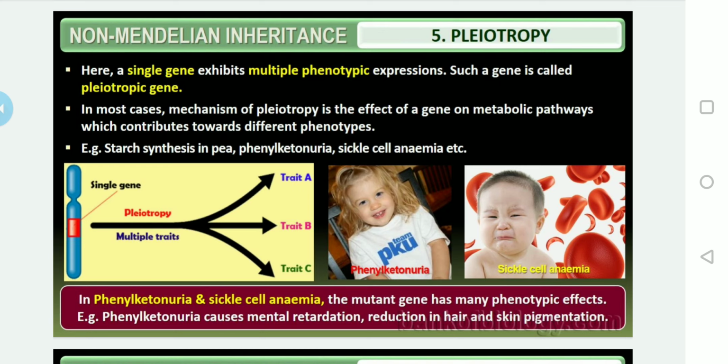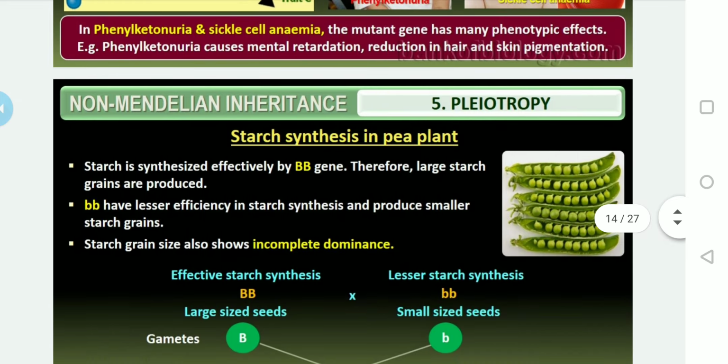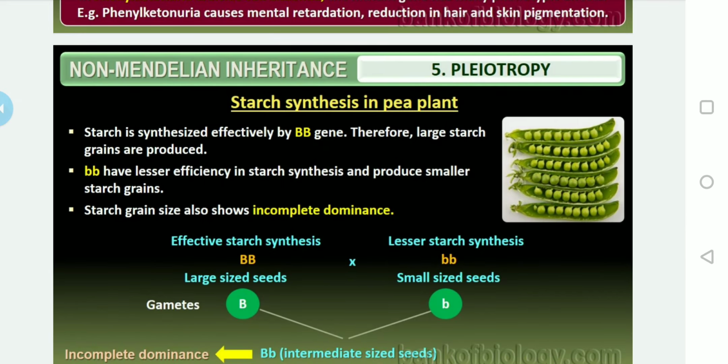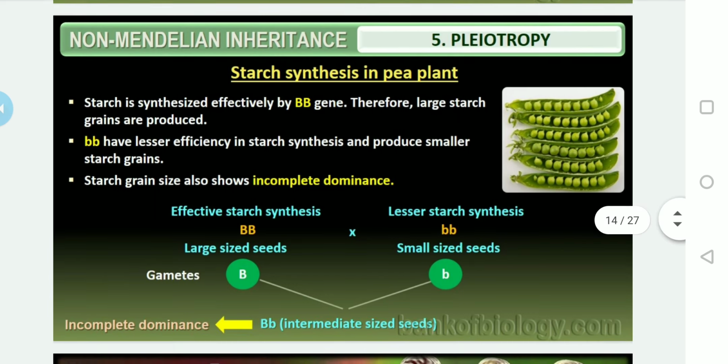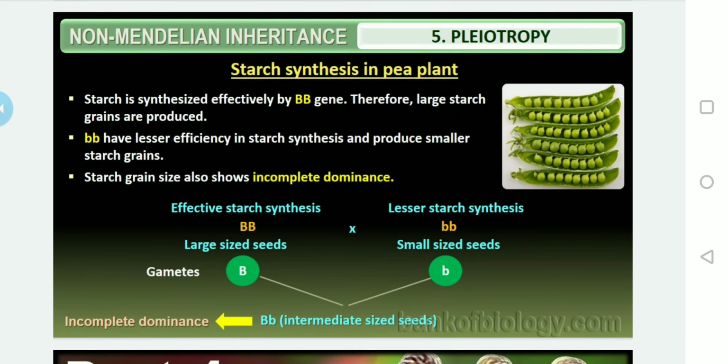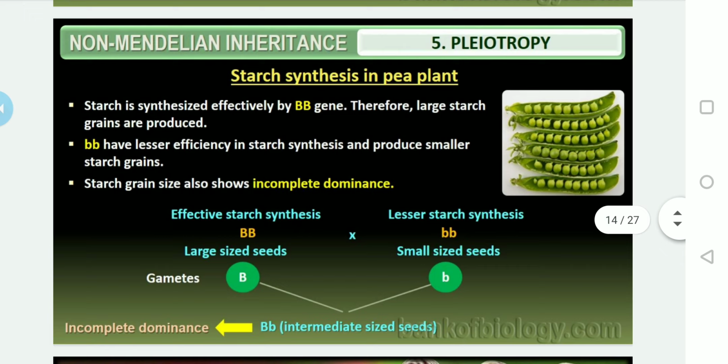In humans, we can give examples like phenylketonuria, right? But in plants, pleiotropy is also possible. If you take the example of starch synthesis in pea plants, starch, which is a carbohydrate, is synthesized effectively by capital B, the dominant gene.